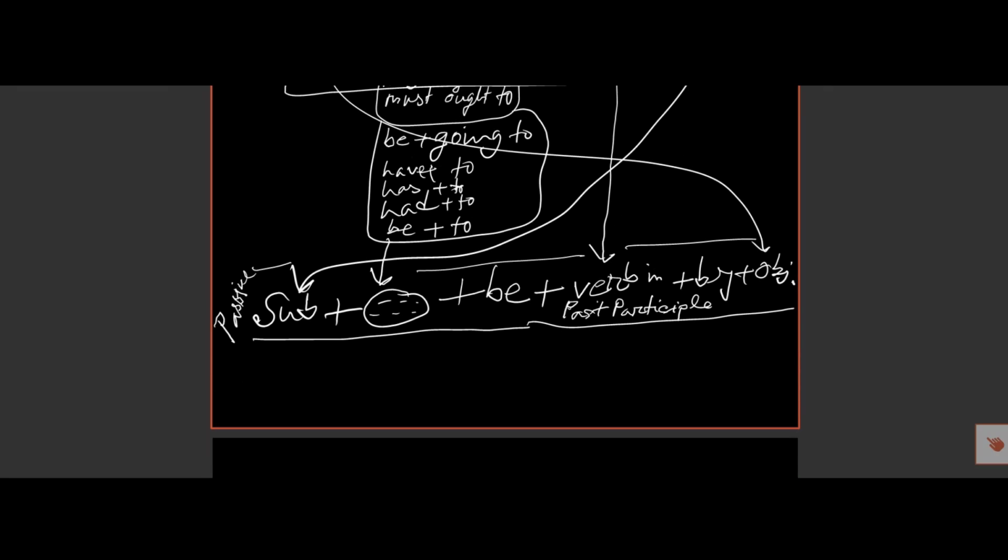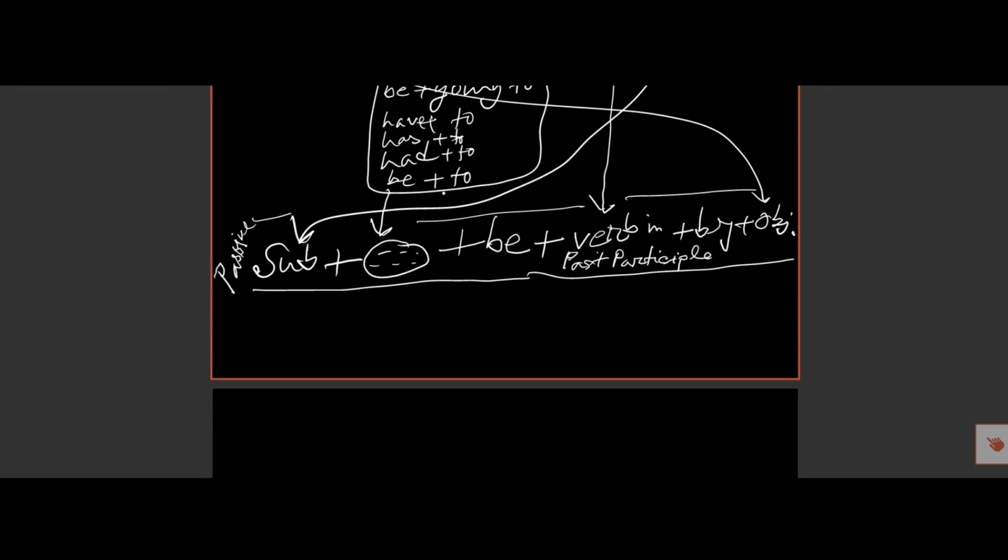Now see some examples. He will do his duty carefully. So the subject, the modal auxiliary will, then main verb do, and his duty the object.